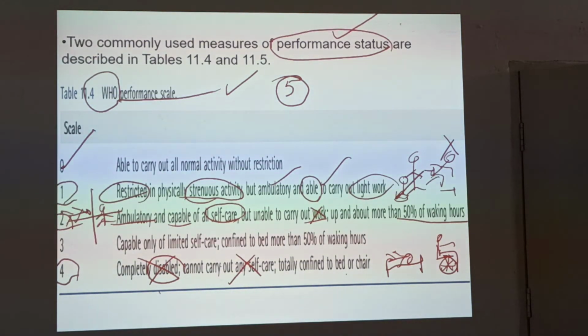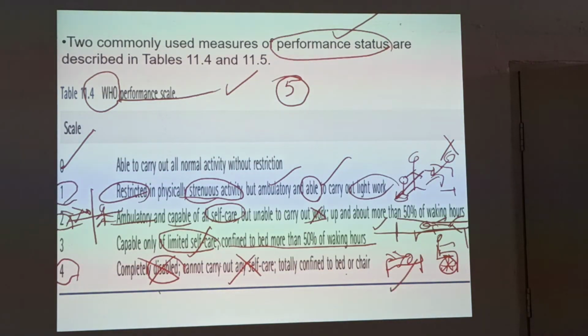So this is 2. Half the time he is sleeping and half the time he is able to do things during waking hours. 3 is capable of limited self-care, confined to bed more than 50% of waking hours. If it is there, he can do the work, but most of the time he is on the bed. So that is 3. 4 is disabled.